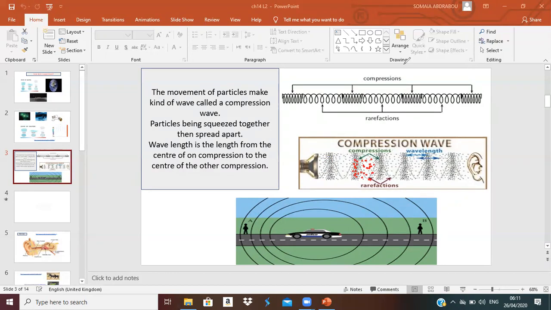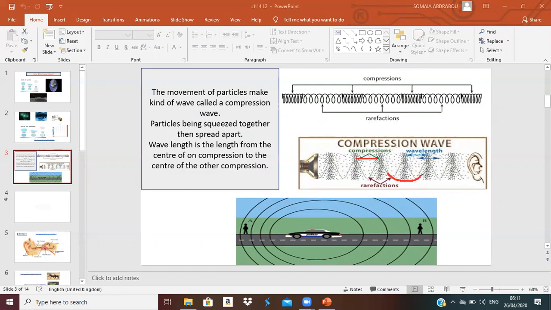How can I measure the waves? First, how can I measure the compression wave? I should take the distance between two compressions or two rarefactions.